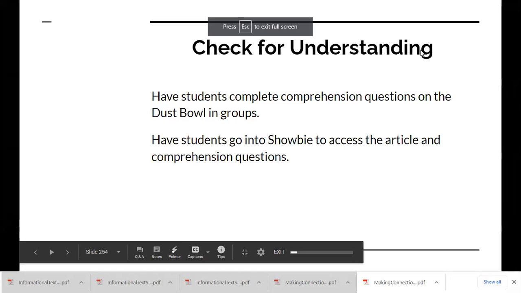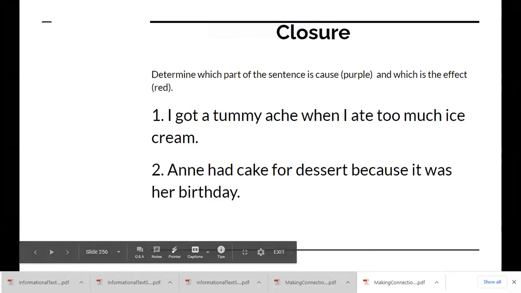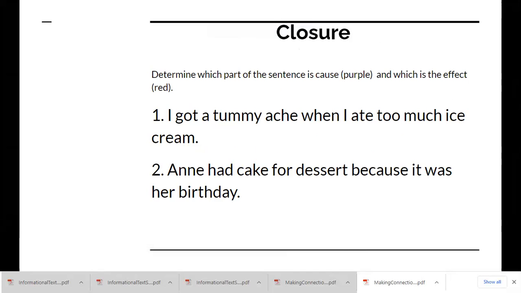And finally, determine which part of the sentence is the cause and which is the effect. Pause the video after listening to the sentence to think about what is the cause and what's the effect. I got a tummy ache when I ate too much ice cream. Anne had cake for dessert because it was her birthday. Pause the video to think about what is the cause and what is the effect.